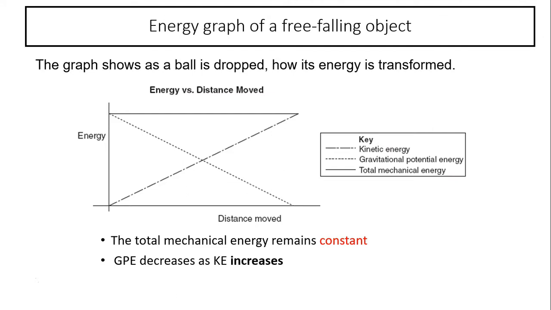Now let's take a look at the energy graph of a free-falling object. The graph shows a ball is dropped. As the ball is dropped, its energy is transformed. How is it transforming? This dotted line indicates gravitational potential energy right over here. As the ball is dropped, its position is getting lower and lower. Therefore, its gravitational potential energy is decreasing. But as the ball goes lower and lower, its velocity is increasing. So as a result, its kinetic energy is increasing. The total energy is constant because this is an ideal mechanical system. Total energy is constant, a straight line.